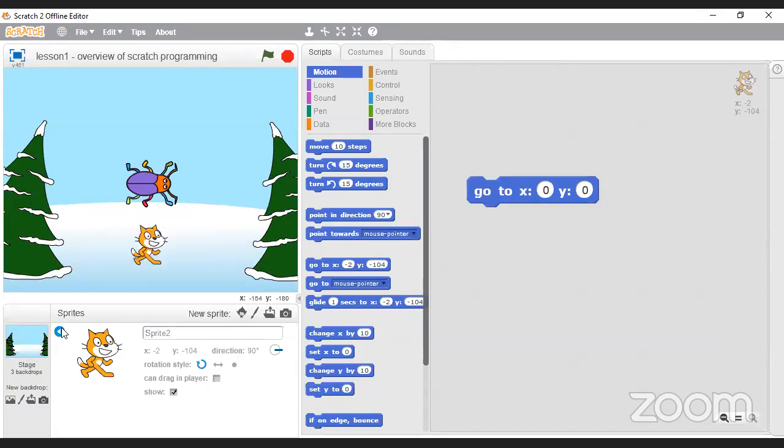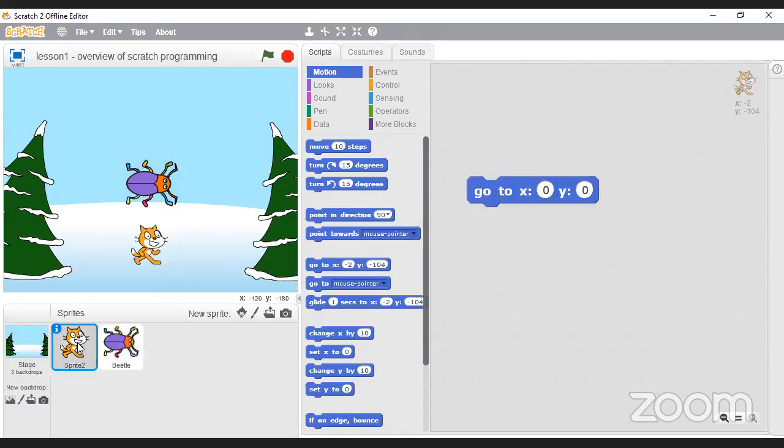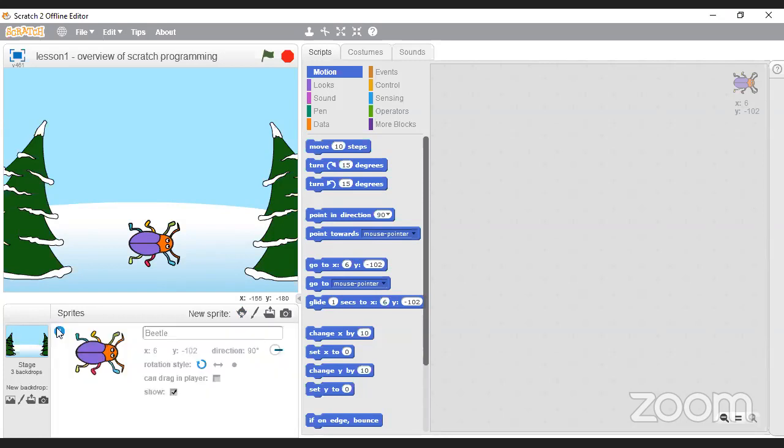Right? So I'm going to basically delete this one. To do that, you can right click on it, and we have info, duplicate, delete. We can also save it if you want to, or we can hide it. So I'm going to delete it because I only want to keep this little dude over here. And his name is, we can click on info, we can see that this little sprite is called Beetle, and his position is X 5 and Y is equal to -102.